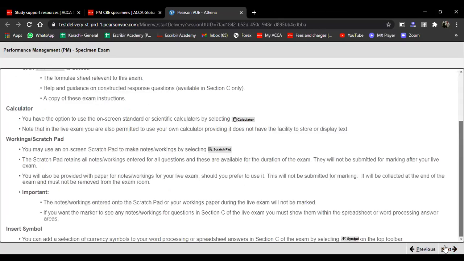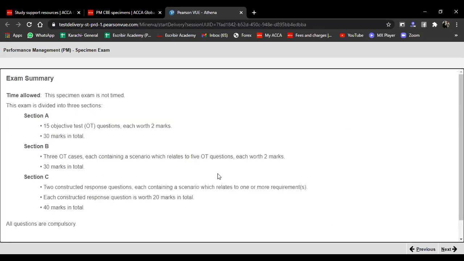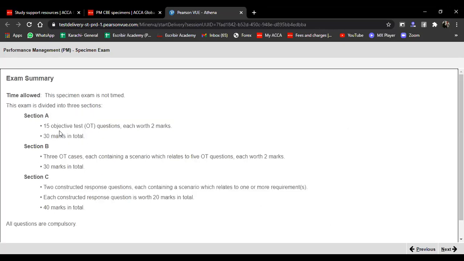Again, this next slide is for the exam instructions, and then another slide for the exam instructions again. Then next it says that we have got the specific exam, and it gives you a direction of what I told you, that it's going to be 15 OTQ questions, each worth 2 marks each. Then there are going to be 3 objective test case study questions, which are 10 marks each question. And then you would have 2 constructed response questions, each with 20 marks each.